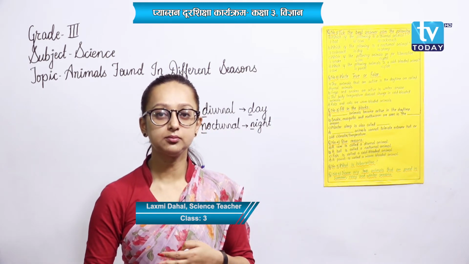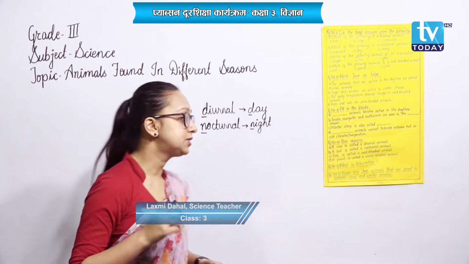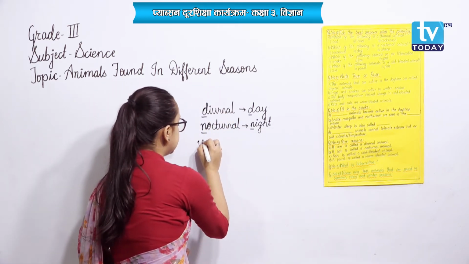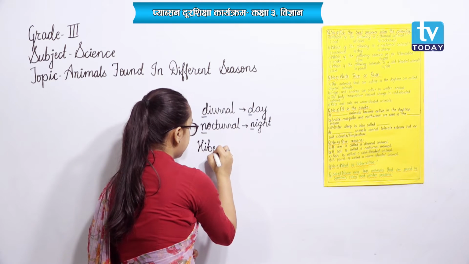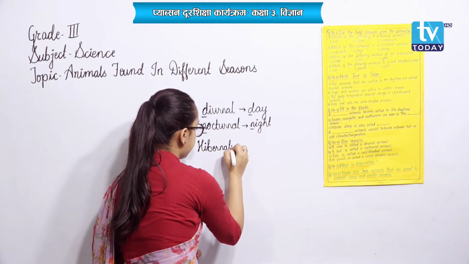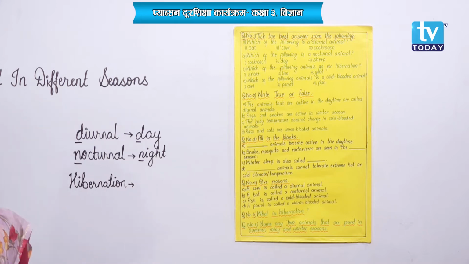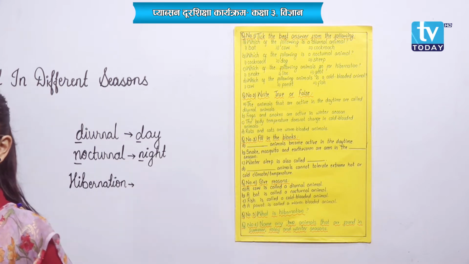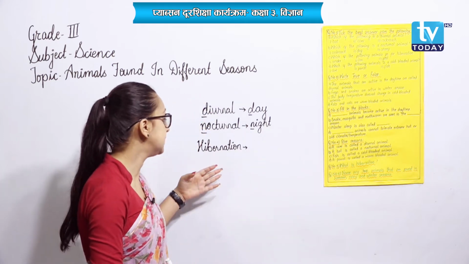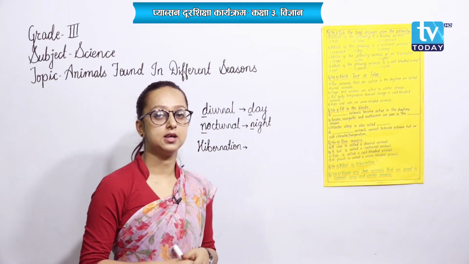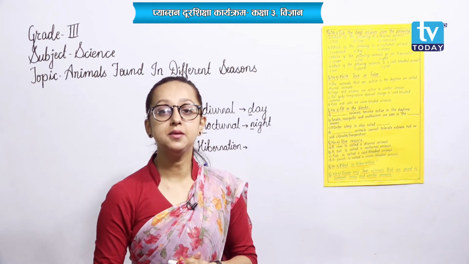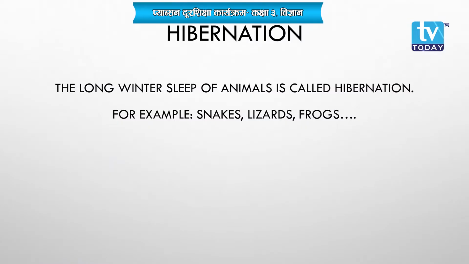Okay. Now next word is there. The word is hibernation. What does this word mean? Hibernation. Okay, let me tell you. The animals like snakes, lizards, frogs cannot tolerate the extreme cold climate outside.